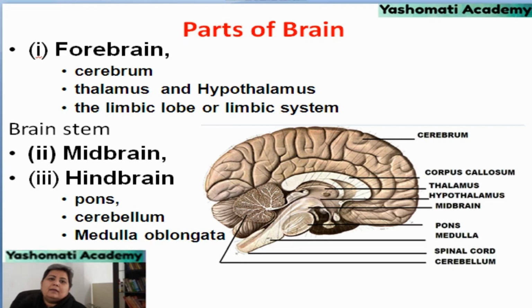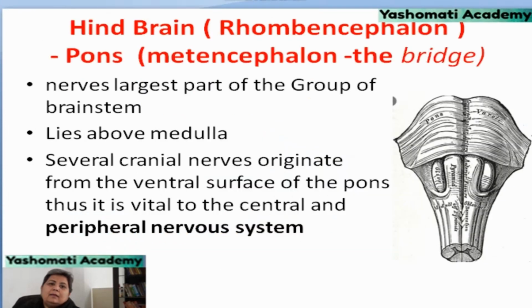Let us try to understand the third part of the brain, that is hindbrain, which can be further divided into pons, cerebellum and medulla oblongata. And these three parts have their specific functions. Hindbrain is also called the rhombencephalon.